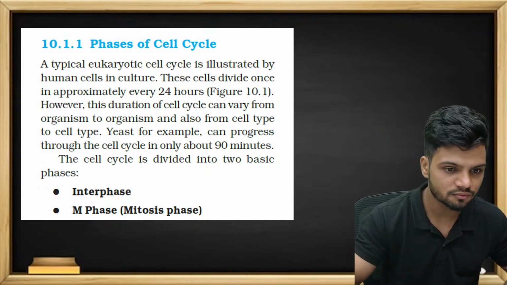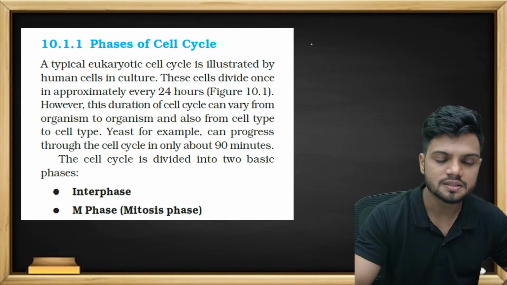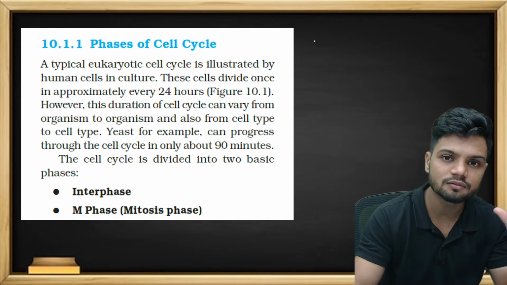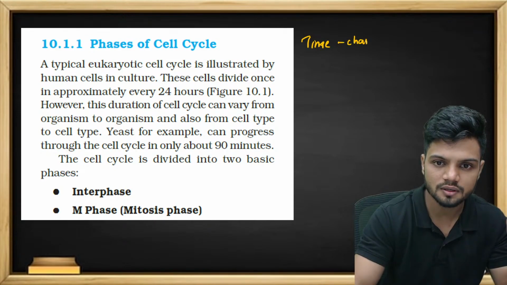Now they have given you a few examples here. Understand the cell division time. Something I told you about cell division: that is the time required for the cell to divide. Now this time can vary. This time can change for different organisms.